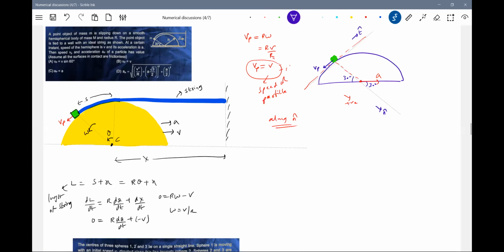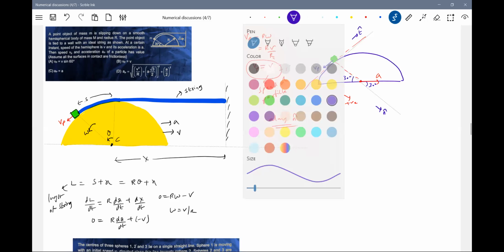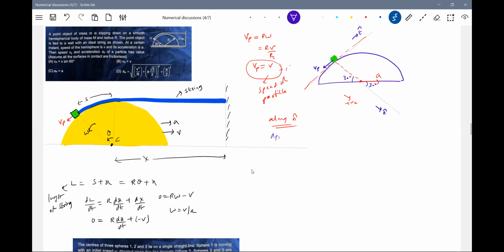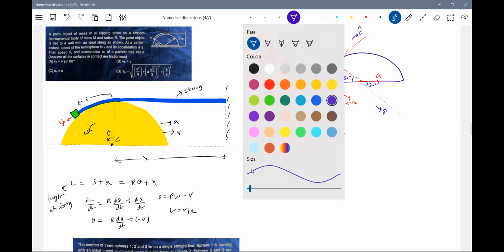So along n cap, acceleration of particle with respect to hemisphere should be equal to acceleration of particle P along common normal minus acceleration of hemisphere along common normal. Relative accelerations.